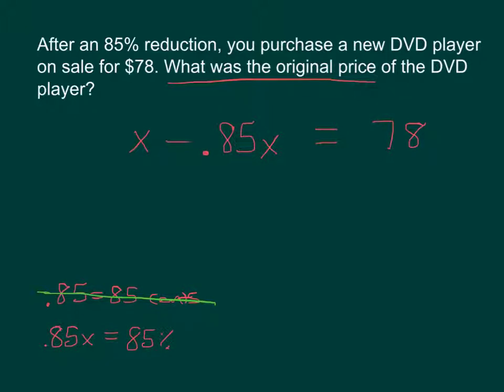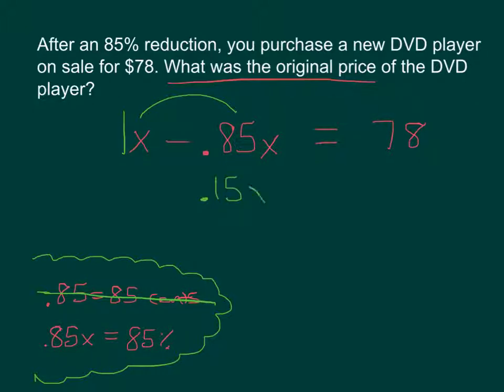Okay, so this is just kind of a side note. And then we just want to put our like terms together. You might remember that there's a 1 in front of that x there. So we've got 1x minus 0.85x. So when we put those two together, we get 0.15x equals 78. And then we're just going to divide both sides. Let's do this in pink.